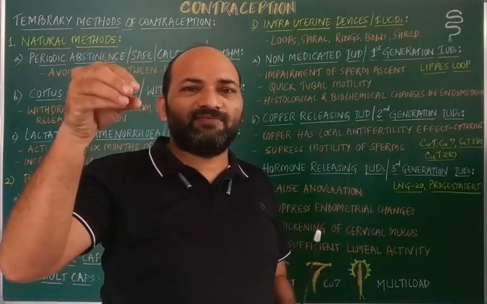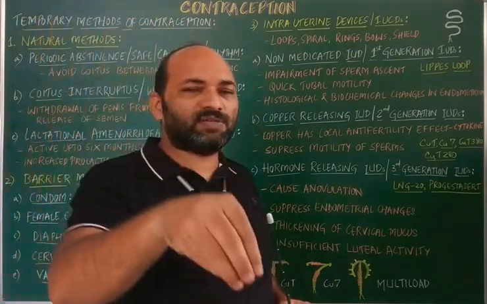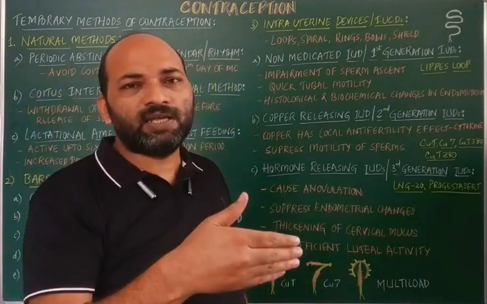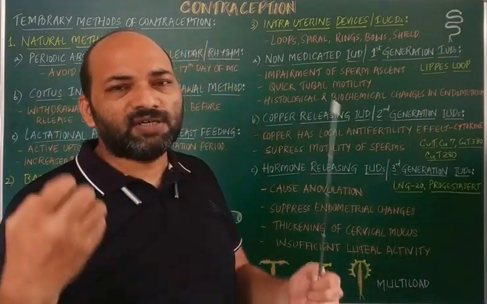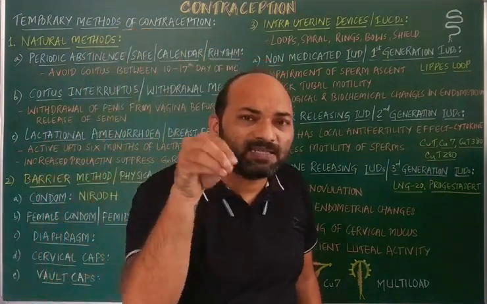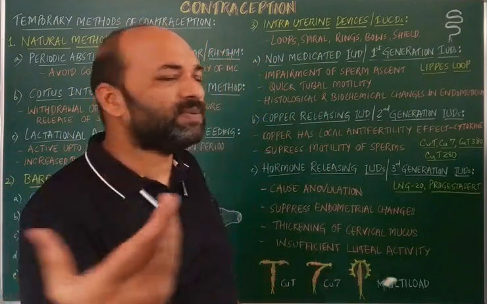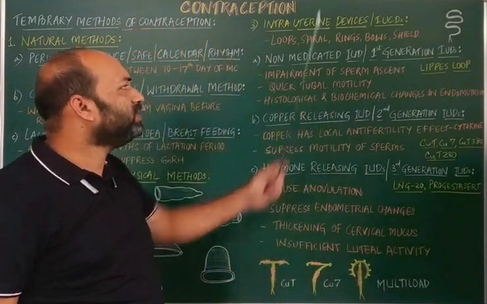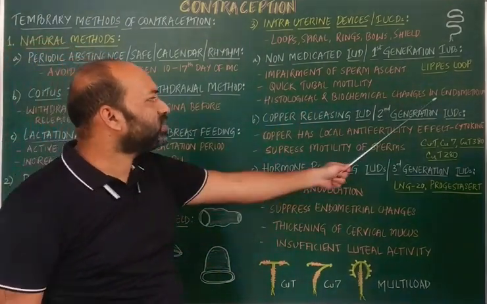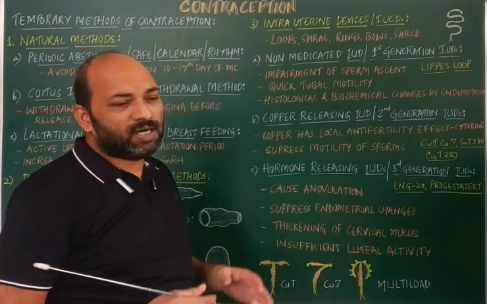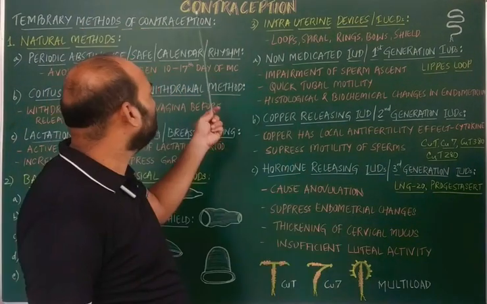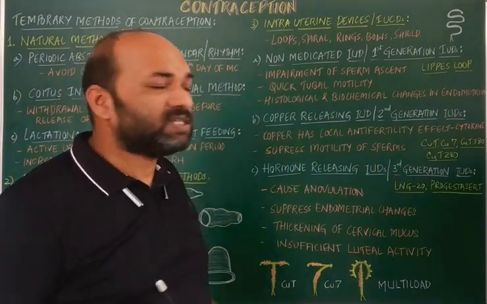The fertilized egg, which has to get implanted in the uterus on the seventh day, will be sent out very quickly before the endometrium receives it. So instead of getting implanted, it is sent out. And the last one is histological as well as biochemical changes that occur in the endometrium, and when those changes are brought about, implantation is not seen. Conception is prevented.